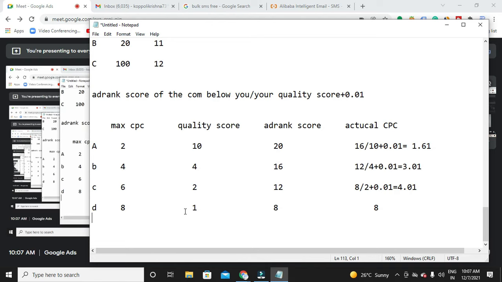And finally, how much is Google deducting? Exactly 8 rupees. So he is paying more compared to the other competitors, right? Even though he pays more, he ends up in the bottom position because of his low quality score. So now, did you understand what a vital role quality score plays here?